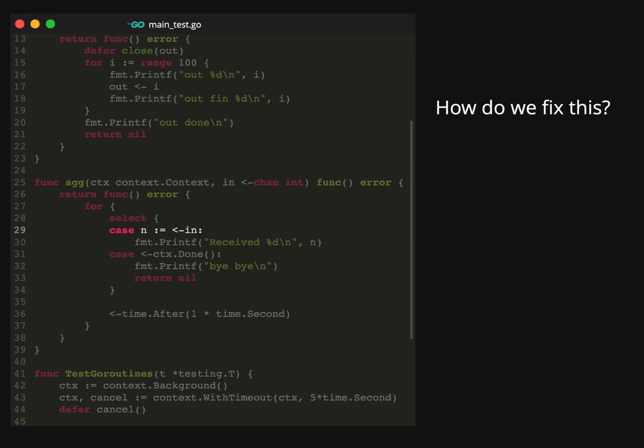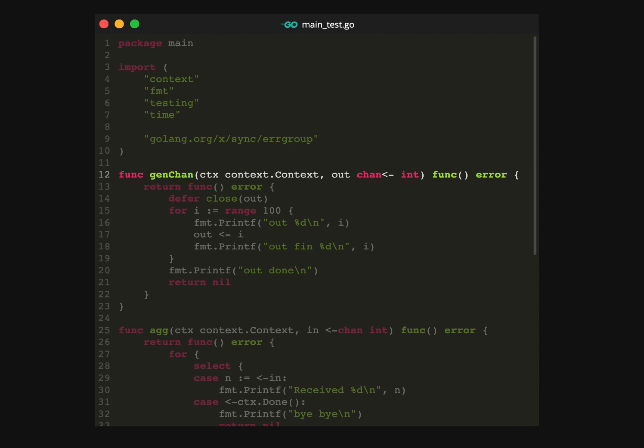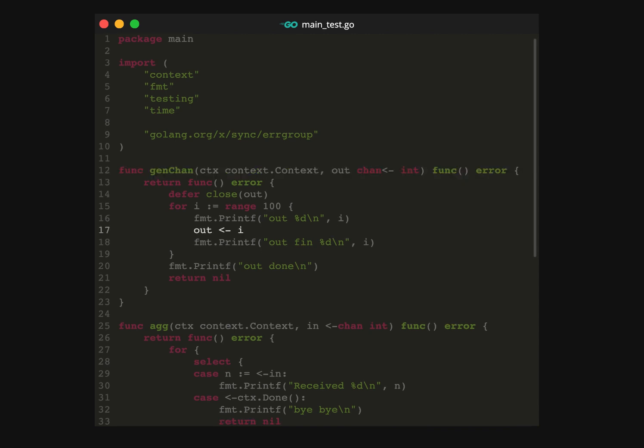So how do we fix this? We just need to add the context to the generator so it exits the goroutine properly. Let's add it as an argument. Now we need to check for the context while we're inserting into the channel. We can do this by adding a select statement, similar to how we have it in the aggregator.